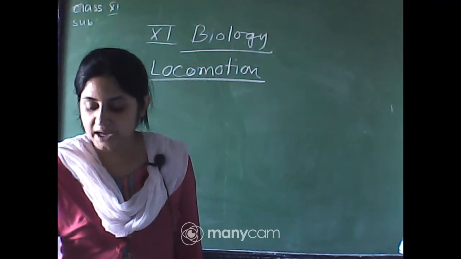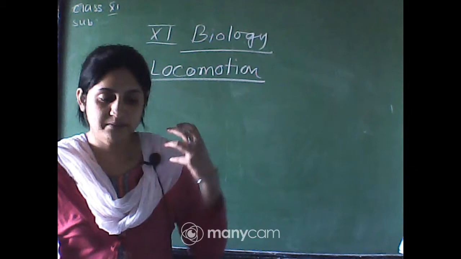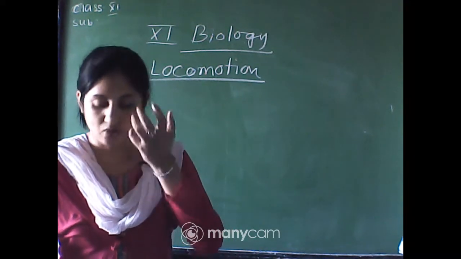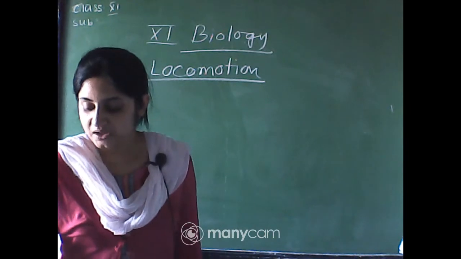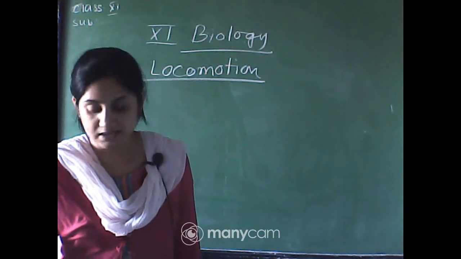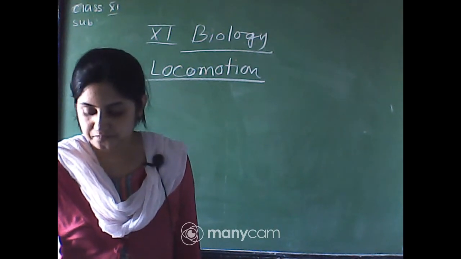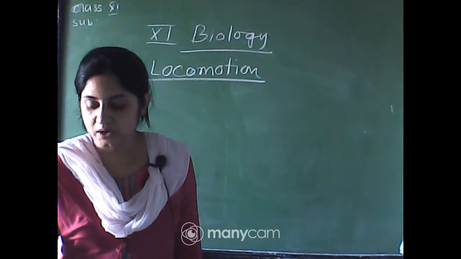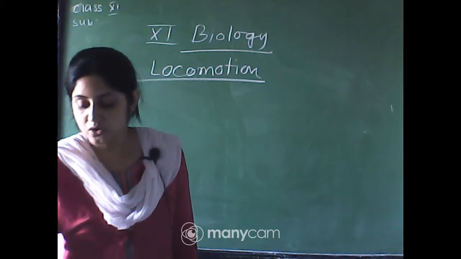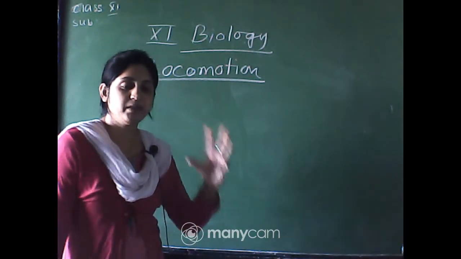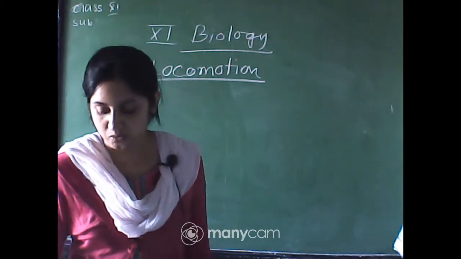Human beings can move limbs, jaws, eyelids, tongue. You move your limbs and jaws when you talk, and you blink your eyes. Different types of movements also occur in the human body. Some movements result in a change of place or location. Such voluntary movements are called locomotion. So, when movement changes place or location, that is called locomotion.